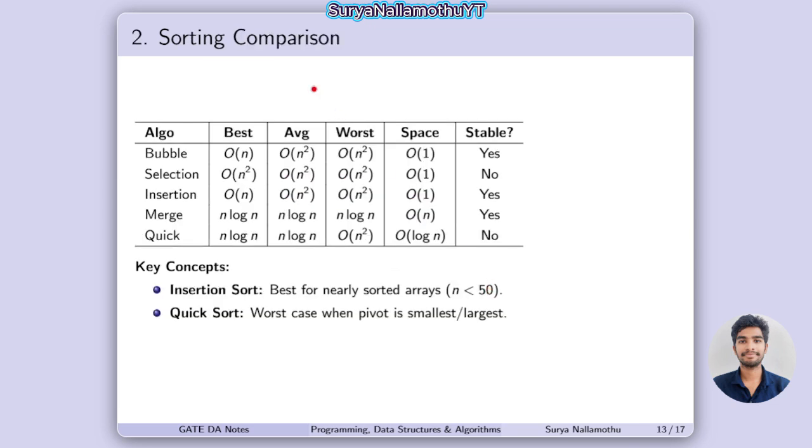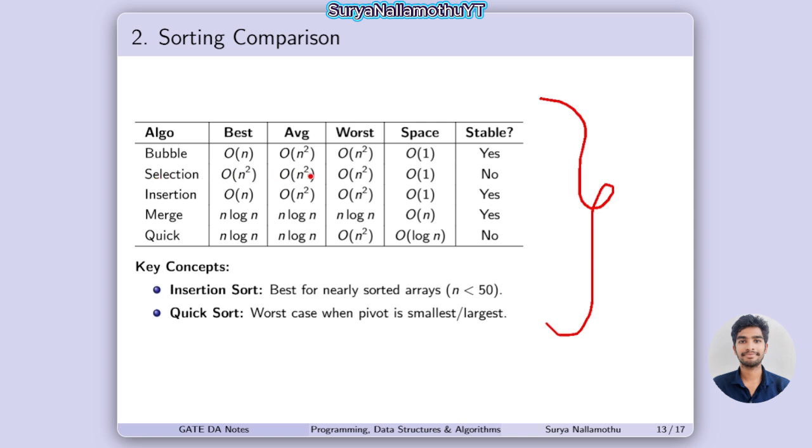Next, the sorting comparison. This table is very important, definitely a question will come in the GATE exam. For bubble sort, the best case is O of n, the average case is O of n square, and the worst case is O of n square. You need to remember this table very well. Then definitely a question will come here. You need to remember some important points also.